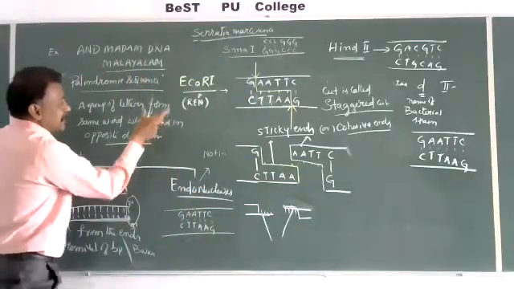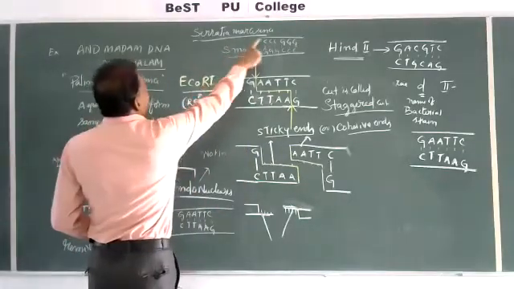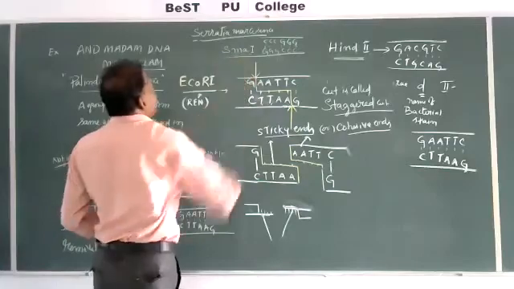See, Escherichia coli has this specificity. Let us see Serratia marcescens, SmaI, which I have already given here.